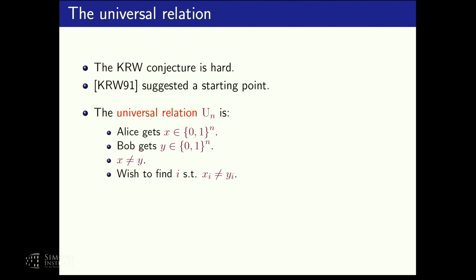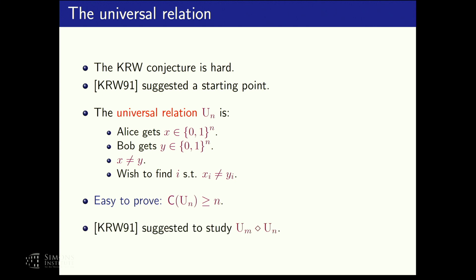Alice gets a string x, Bob gets a string y, and x and y can be any strings now. They don't need to be zeros or ones of some function. The only guarantee is that x and y are different. And now Alice and Bob want to find a coordinate on which x and y differ. So this is a simplified version of KW relations that has no function involved, and it is quite well understood. It is not hard to prove that the communication complexity of this relation is at least n. What KRW suggested is that we should try to prove the KRW conjecture for the composition of two universal relations first.